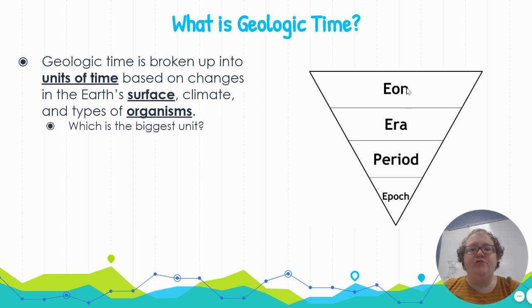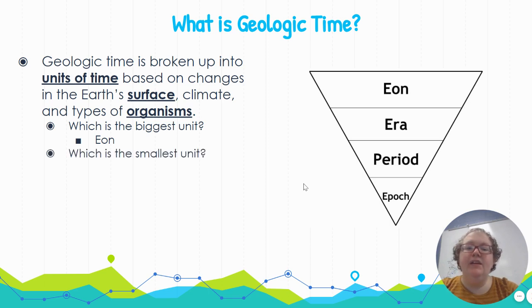So these are the four different units of time. We have eon, era, period, and epoch. The biggest unit is an eon. There are only a few eons in Earth's history. Each eon is going to have several eras. Each era has several periods, and each period has several epochs. So epochs are the smallest unit.